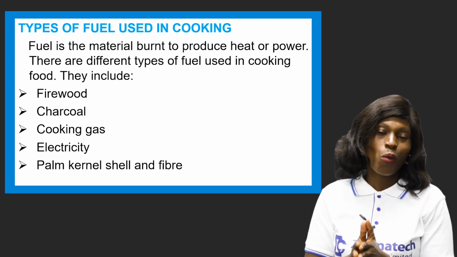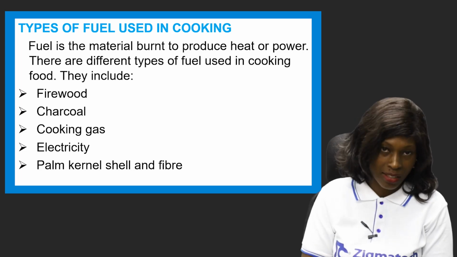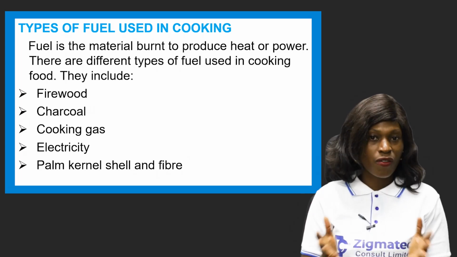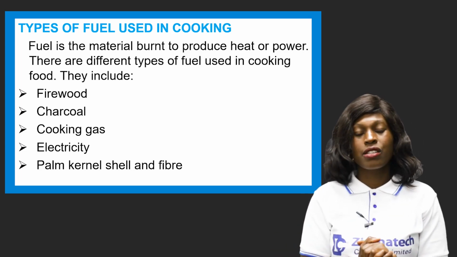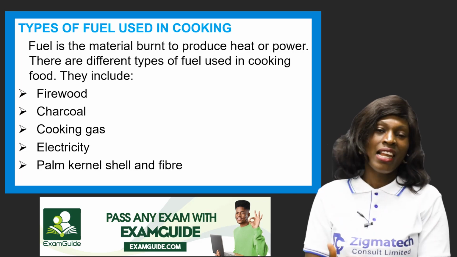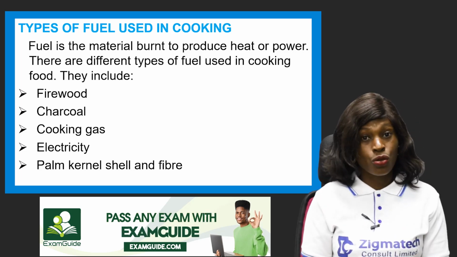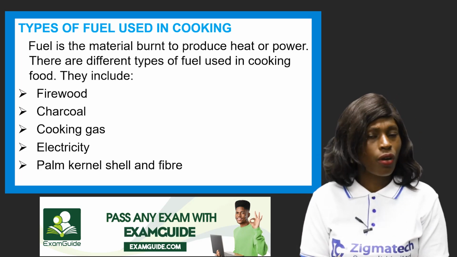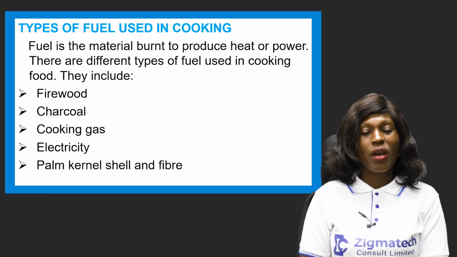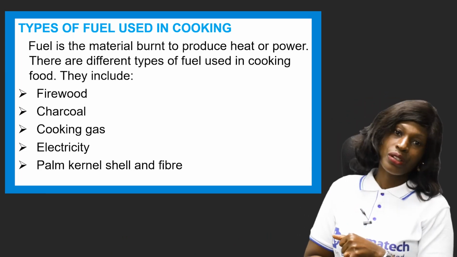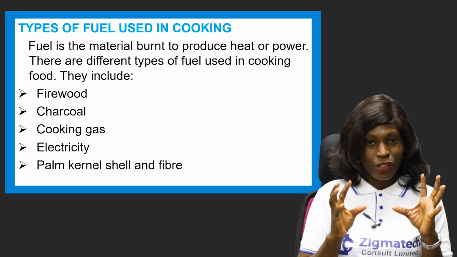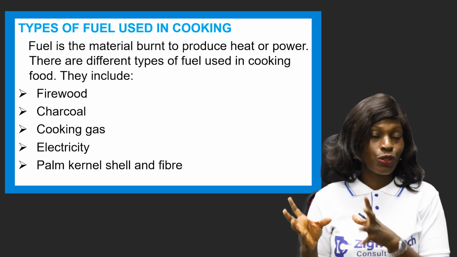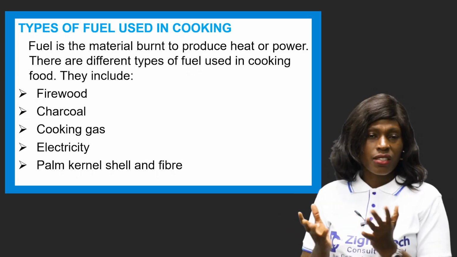Another one that is very common in our homes is what? The cooking gas. Cooking gas is commonly used, and almost everybody has access to it. Another fuel used in cooking is what? Electricity. If you have a constant supply of power, you can use your electricity to cook. Another one we have is palm kernel shell and fiber. I remember back then when we were younger, they used it to cook, and it's very good too.